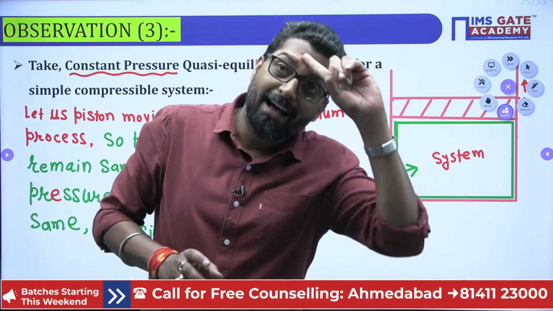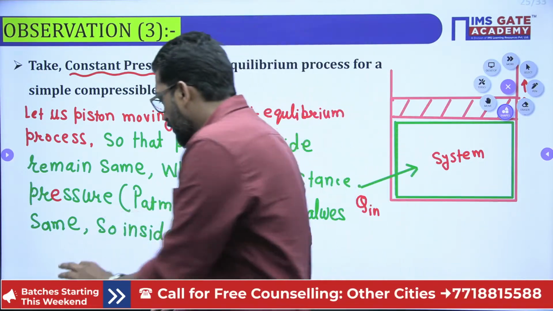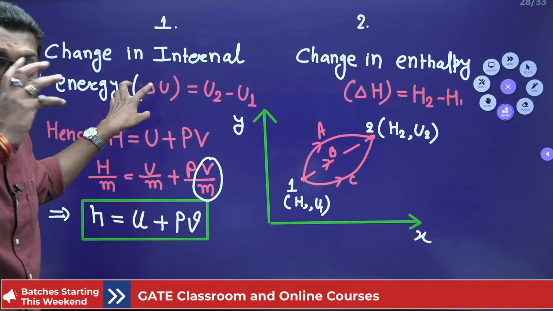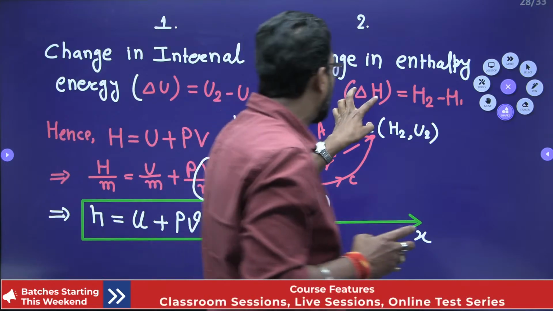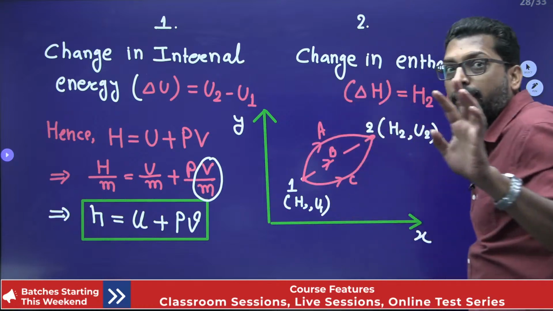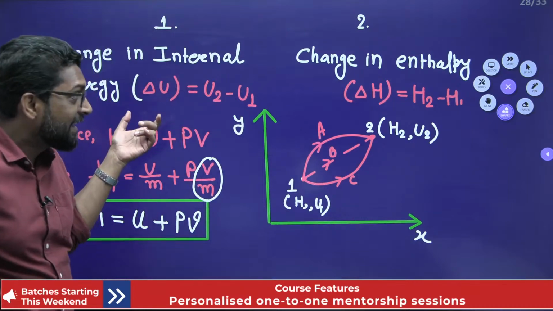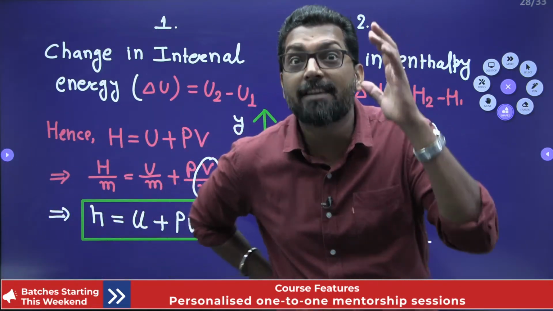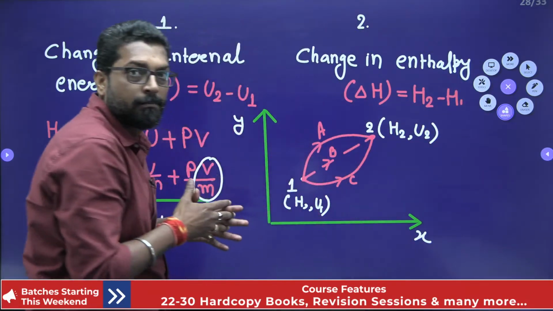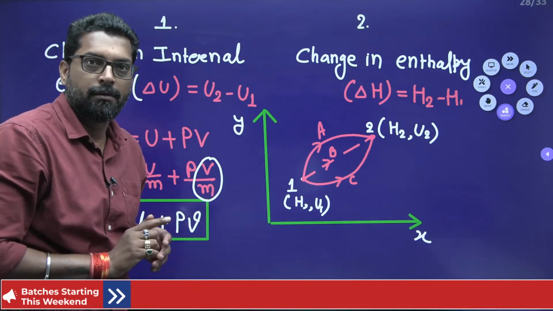So my dear, very important. Many students get confused here, that sir, when we think about the internal energy and when we think about the enthalpy, internal energy is valid for the closed system and enthalpy change is valid for the open system. No, it is wrong. This internal energy change and this enthalpy change are system properties, and they are for any type of system, any process.